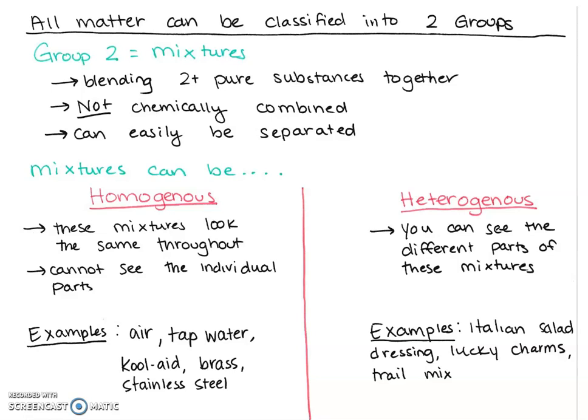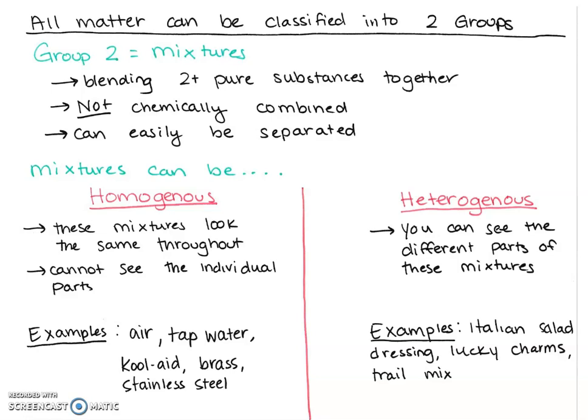So for example, a homogeneous mixture is the air in your room, the room that you're sitting in right now. It's made of nitrogen, carbon dioxide, oxygen, hydrogen, helium, all floating around. But I can't look and say, oh, there's an oxygen atom by my left eye, okay? I can't see it.